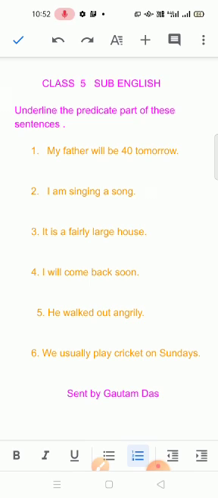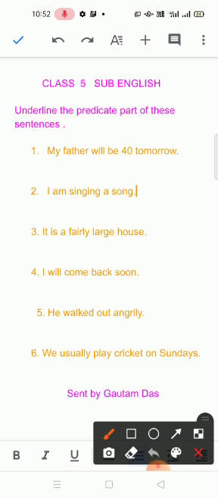First sentence, you see here. My father will be 40 tomorrow. First you see, where is the subject? The first part of the sentence.